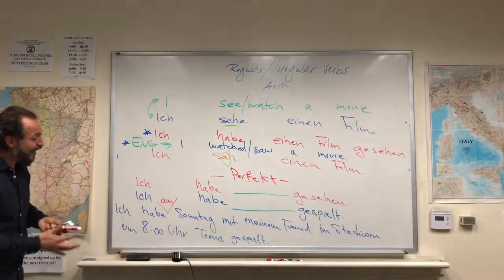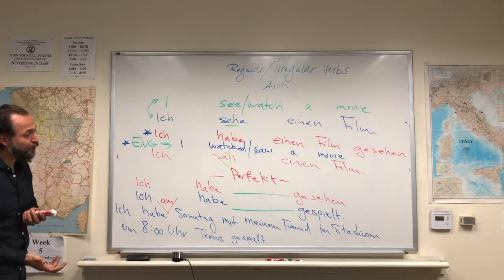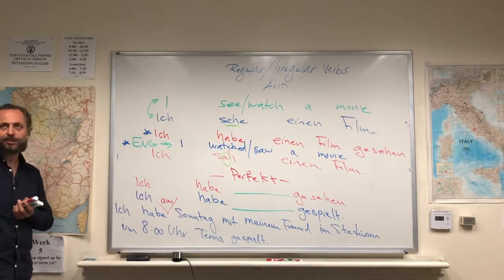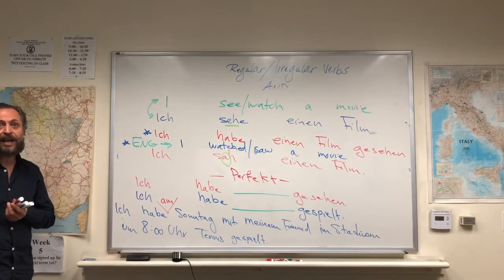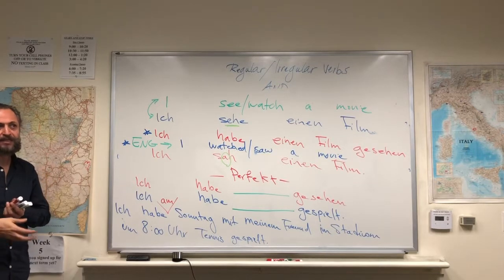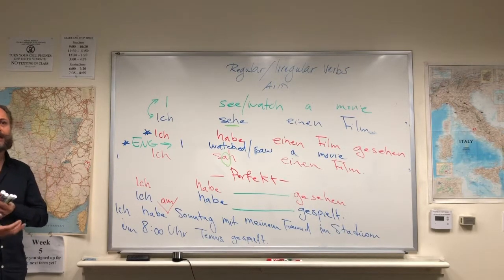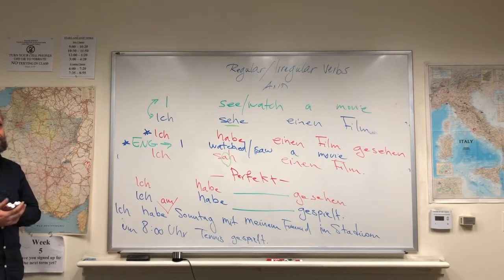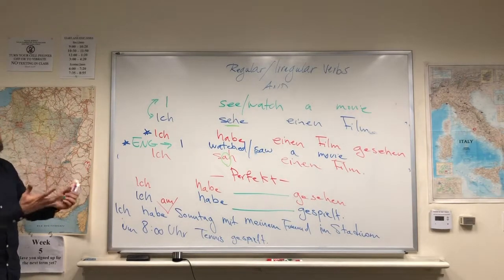I can say ich habe am Sonntag mit meinem Freund im Stadion in Beverly Hills um 8 Uhr Tennis gespielt. I can add endlessly additional information to the phrase, which makes the understanding of the phrase at once quite complicated and not very lucid, but this is possible.